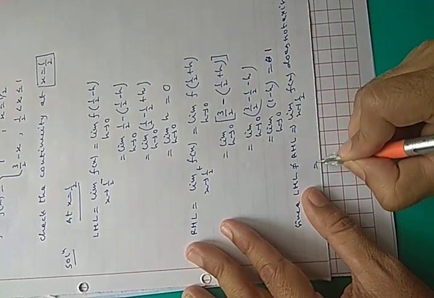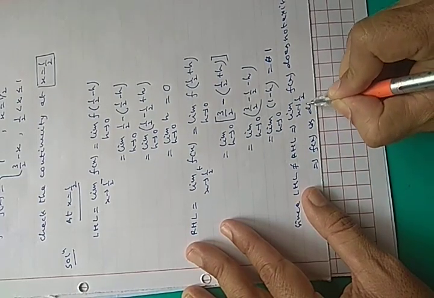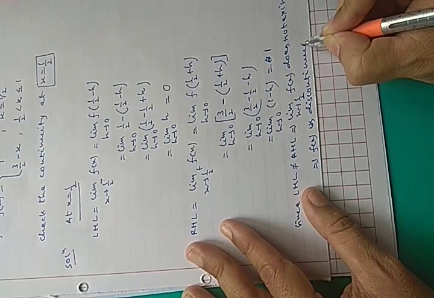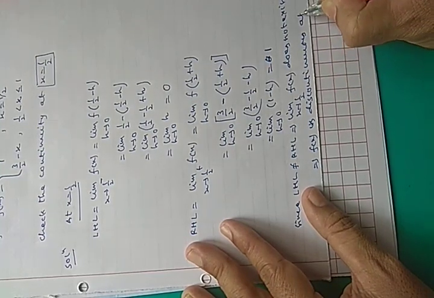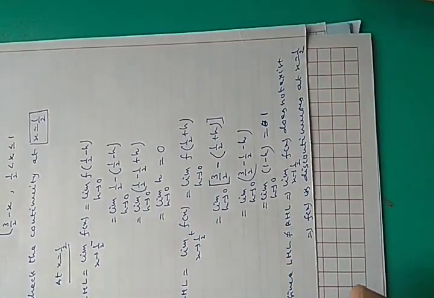This implies f(x) is discontinuous at x equals 1 by 2.